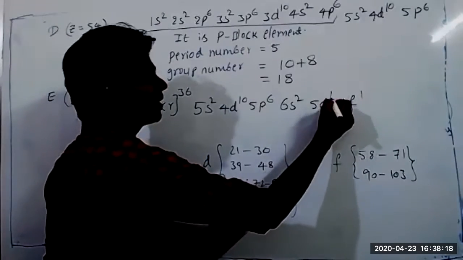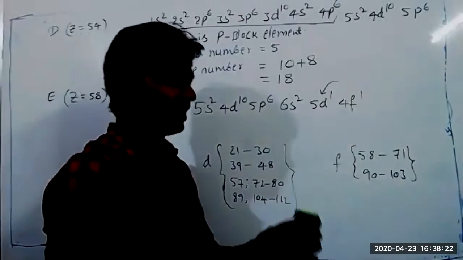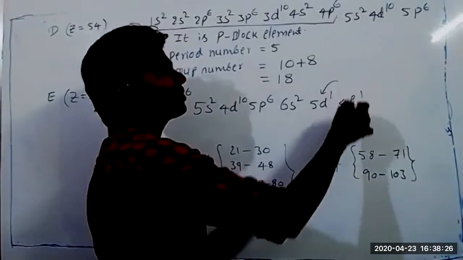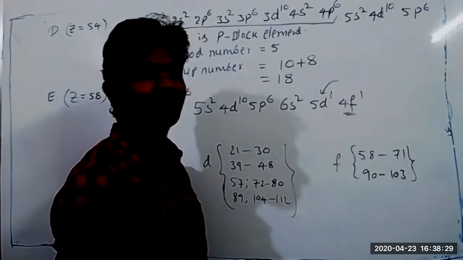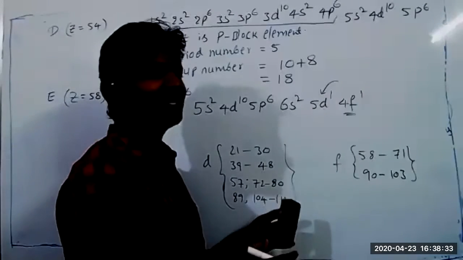Here, after one electron goes into the d orbital, its energy becomes more than the 4f orbital. That's why the next electron is going into the 4f orbital. So how do we know that, sir? No, we don't know. This is a practically determined value.